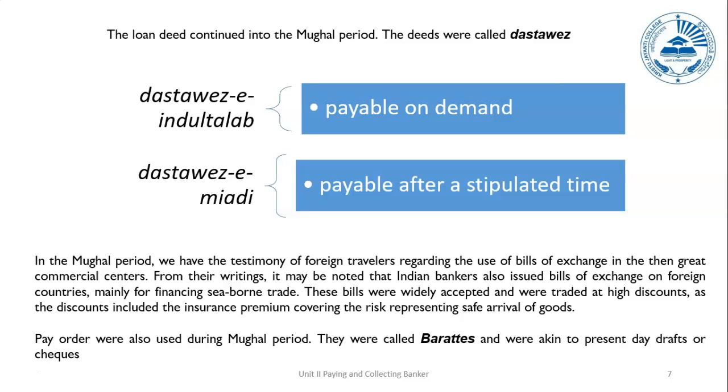So pay orders were also being used during the Mughal period, and they were called barataris, and we can say they were a replica of what we call at present cheques and drafts.